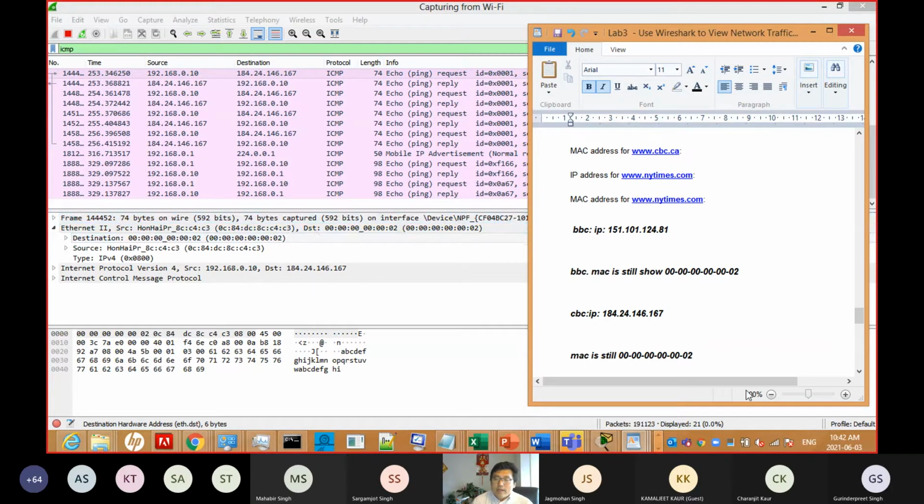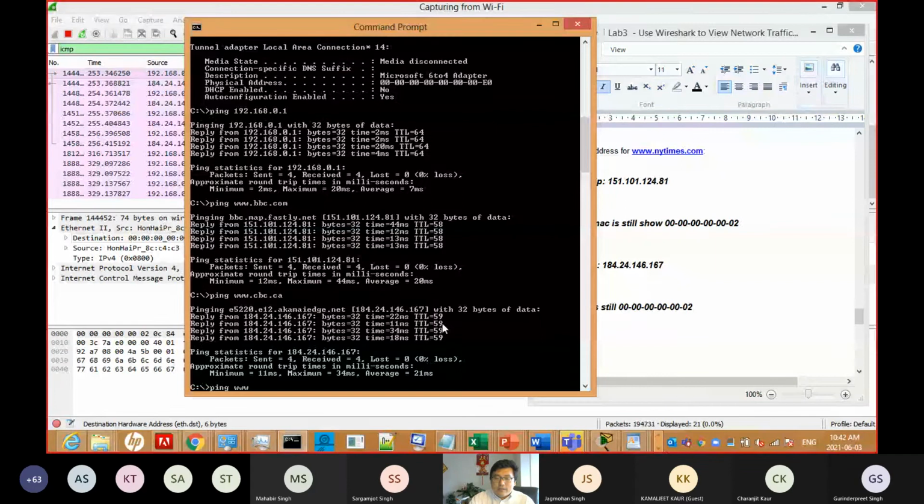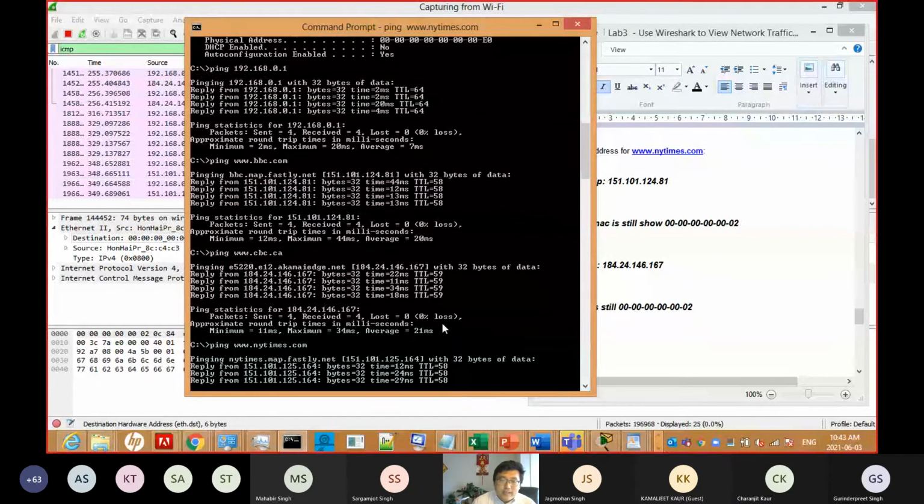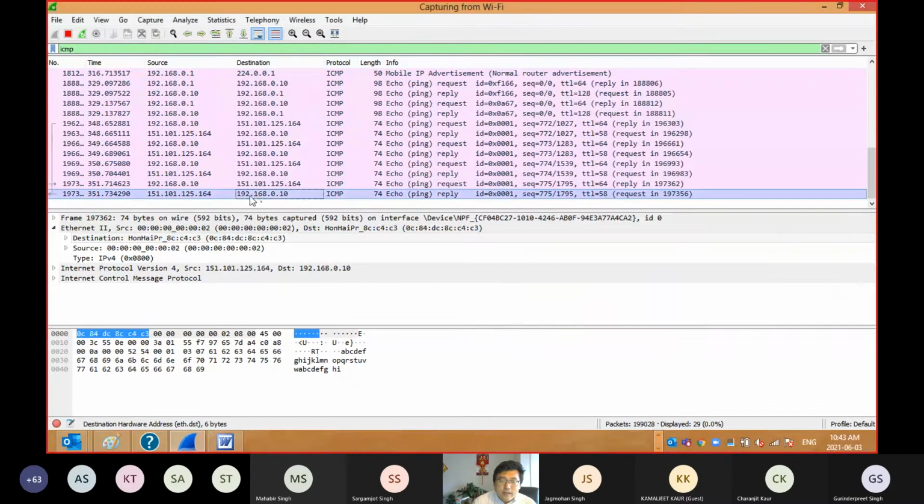Okay, so now we go to the third one, the New York Times. We ping www.newyorktimes.com. We can still ping that. Now we can see a different one. Sorry, it seems they are not there. So we stop that and let us see what happened.